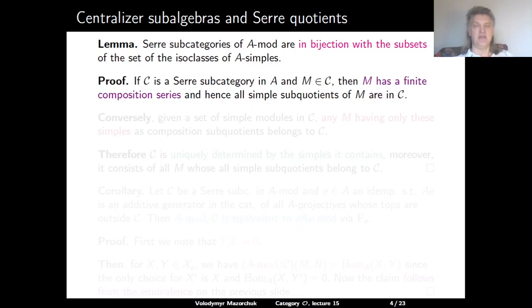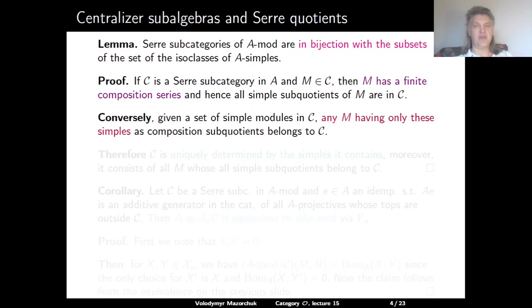Indeed, if C is a Serre subcategory in A and M is an object in C, then M has a finite composition series, and therefore, because of the condition for the Serre subcategory, it follows that all simple subquotients of M are in C. Conversely, given a set of simple modules in C, any A-module M which has only these simples as composition subquotients belongs to C, again because of the condition on the Serre subcategory.